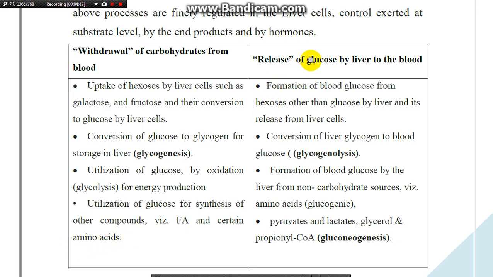But release of glucose by liver to the blood is the formation of blood glucose from the hexoses other than glucose by the liver, and it is released from the liver cell.